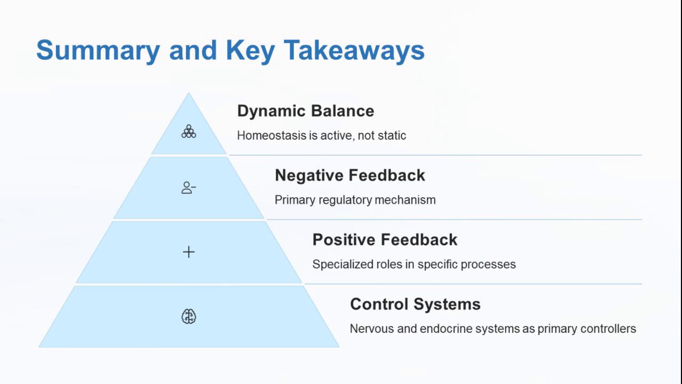To summarize, homeostasis is a dynamic, continuous balancing act, not a static state. Negative feedback mechanisms dominate in maintaining balance. Positive feedback mechanisms are used selectively for specific physiological events. The nervous and endocrine systems work together as the primary regulators of homeostatic processes.